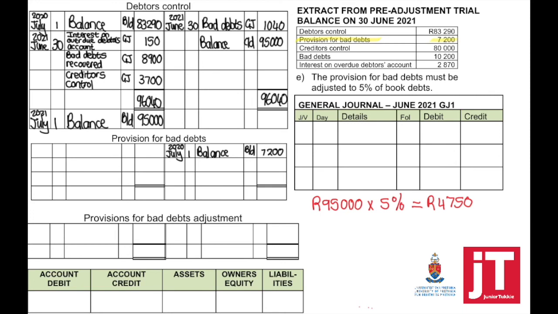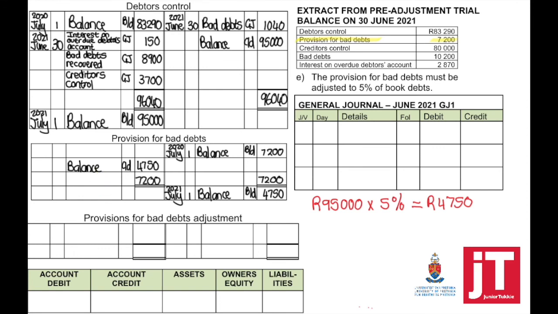Now we can calculate 5% on 95,000, which means that my provision for bad debts must be adjusted to 4,750. Provision for bad debts is a negative asset. It has a balance brought down from the pre-adjustment trial balance of 7,200. My new balance should be 4,750. This means that we need to decrease the provision for bad debts. And as soon as we decrease the provision for bad debts, you should know this will be regarded as an income.